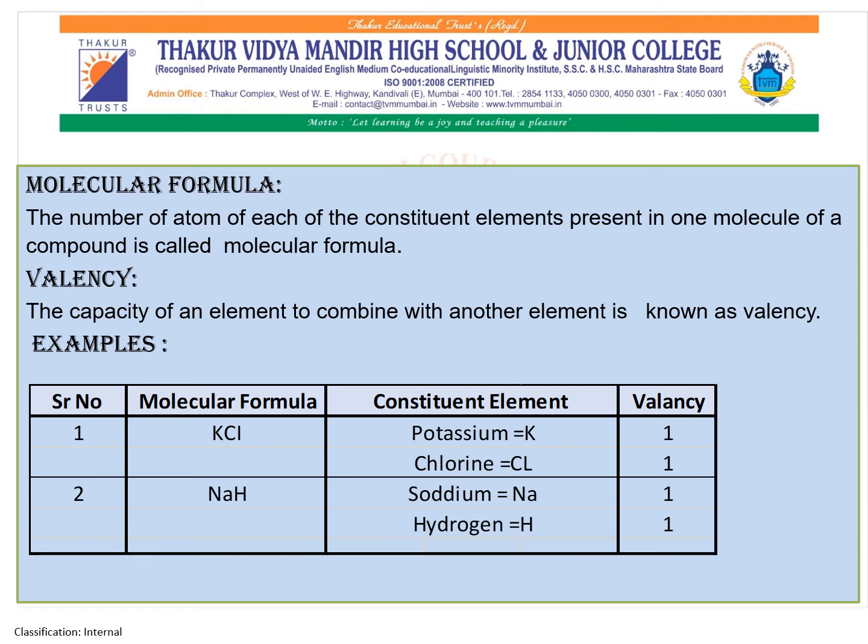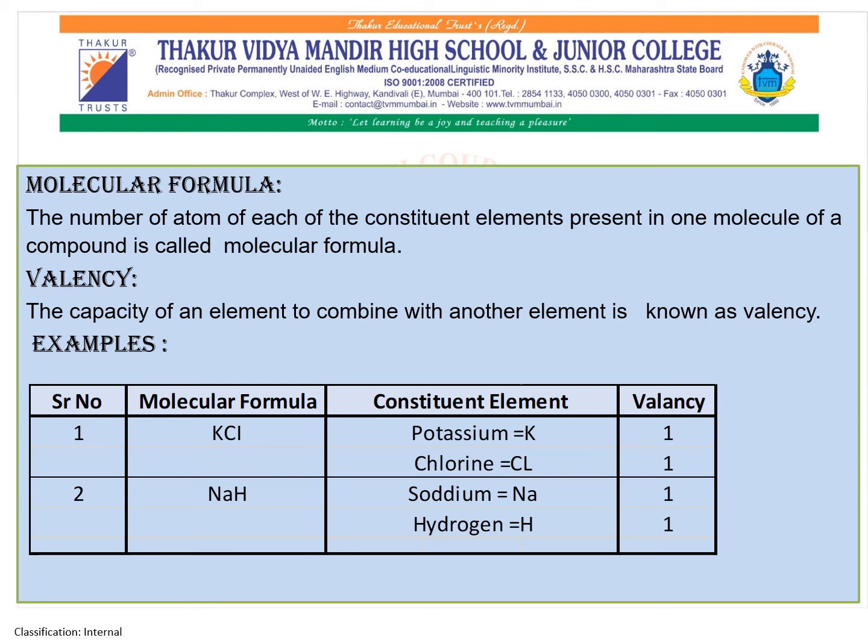Now coming to molecular formula. The number of atoms of each of the constituent elements present in one molecule of a compound is called the molecular formula. For example, potassium chloride. The constituent elements are potassium and chlorine and the molecular formula is KCl. Next, we are going to discuss valency.